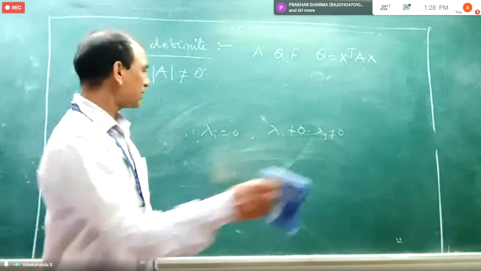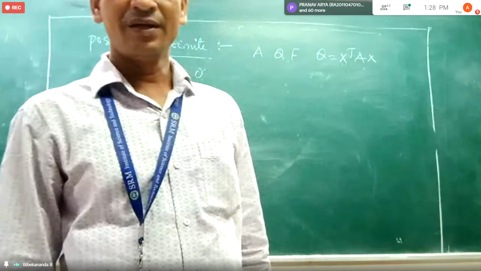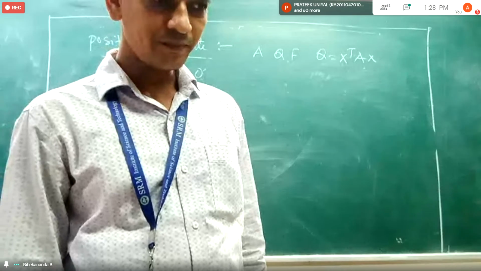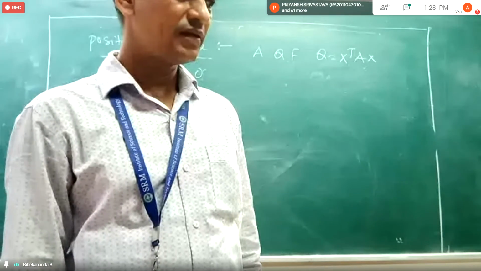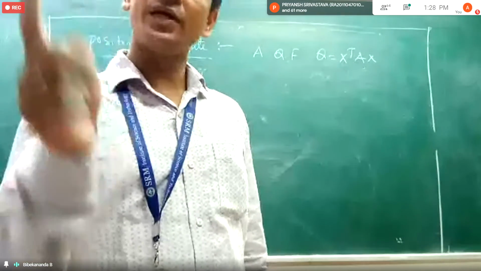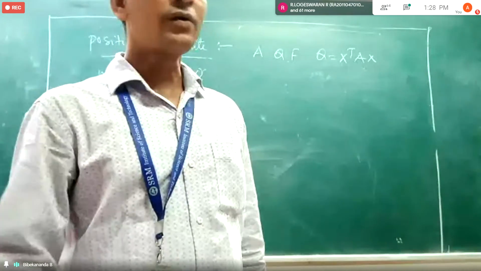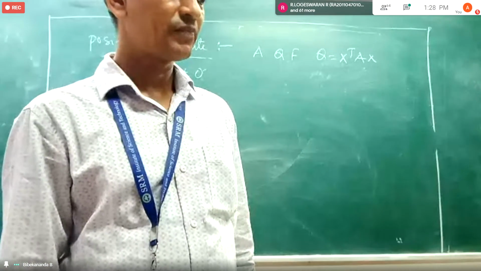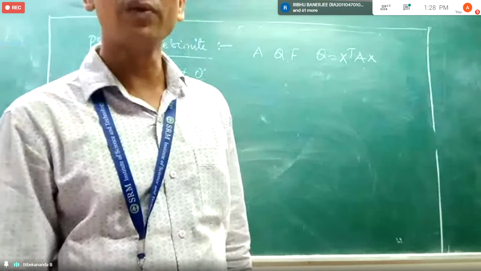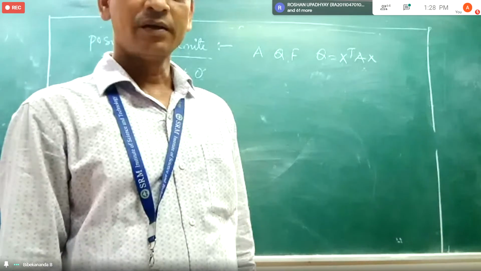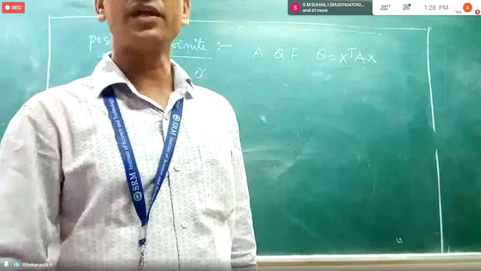Okay. Now another concept you may be knowing. If the determinant of the matrix is non-zero, then what type of matrix is this? Non-singular. Yes, if determinant is non-zero, it is non-singular. If determinant is 0, it is a singular matrix. A will be singular if the determinant is 0. If the determinant is non-zero, then A is said to be non-singular.